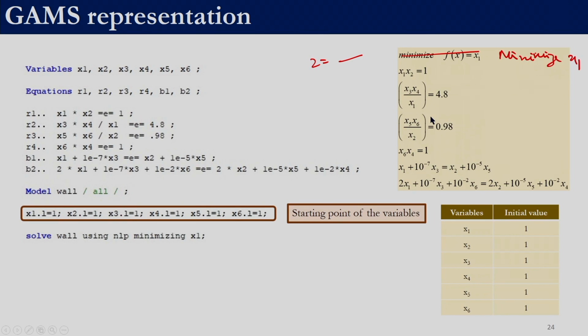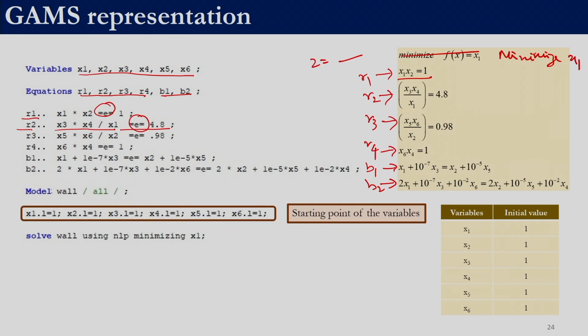x1. In this case we have 6 variables, so we define x1, x2, x3, x4, x5, x6. We have equation 1, equation 2, equation 3, 4, 5 and 6, so we have 6 equations. Let us name those equations as R1, R2, R3, R4 and B1 and B2. So this is B1, this is B2, this is R1, R2, R3 and R4. We are specifying the equation R1 as x1 into x2 equal to E equal to 1 because it is an equality constraint. Second equation R2: x3 into x4 divided by x1 is equal to 4.8, again an equality constraint.